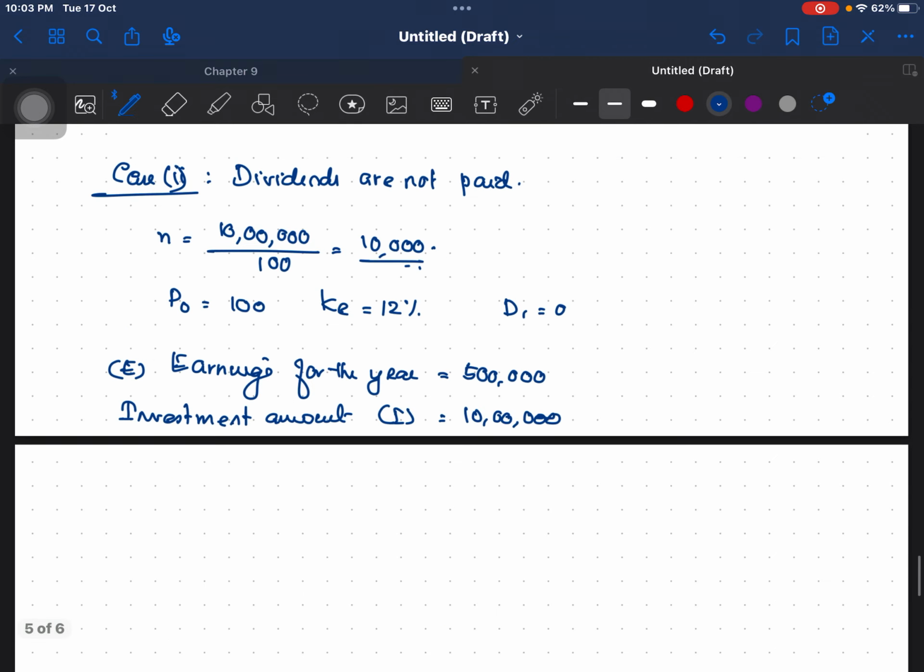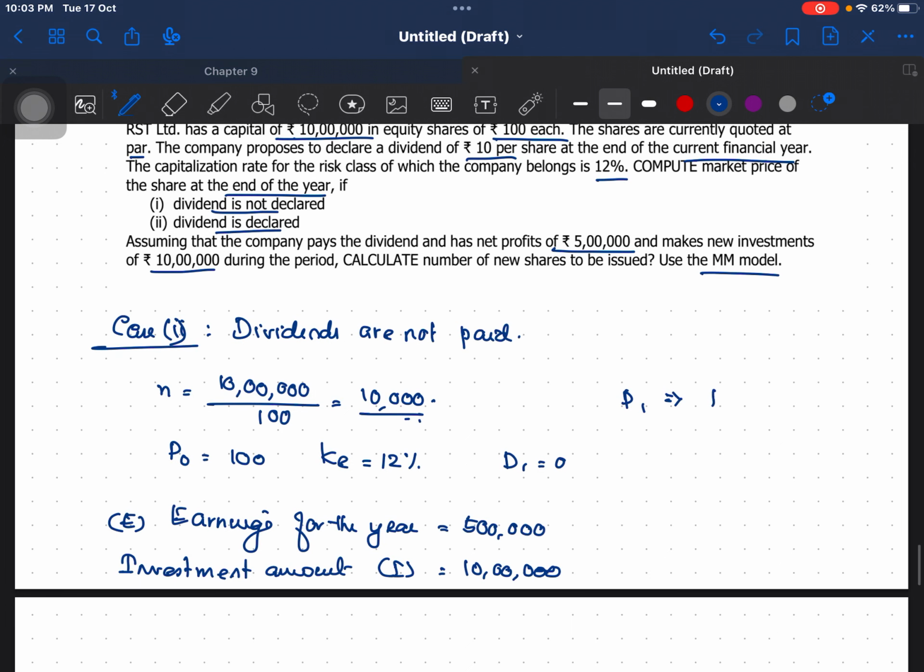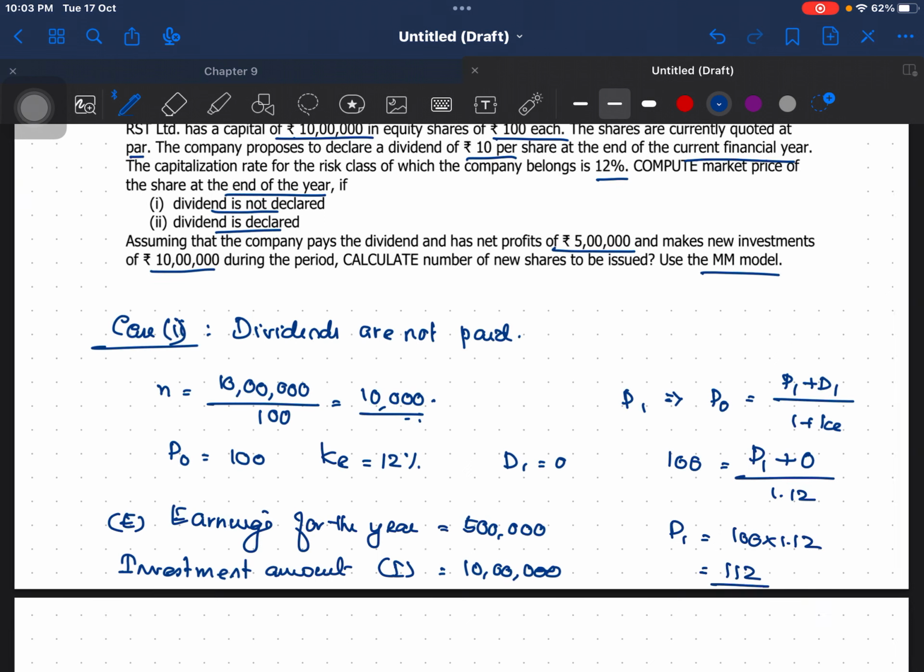Okay, now what you have to do, like in the previous case, you have to first find out P1. How to compute P1? P1 can be computed using the formula P0 is equal to P1 plus D1 divided by 1 plus K. So what is P0? 100 is equal to, what is P1? P1 to be computed. What is D1? D1 is 0 divided by 1 plus K, 1.12. So P1 is equal to 100 into 1.12, that is 112.